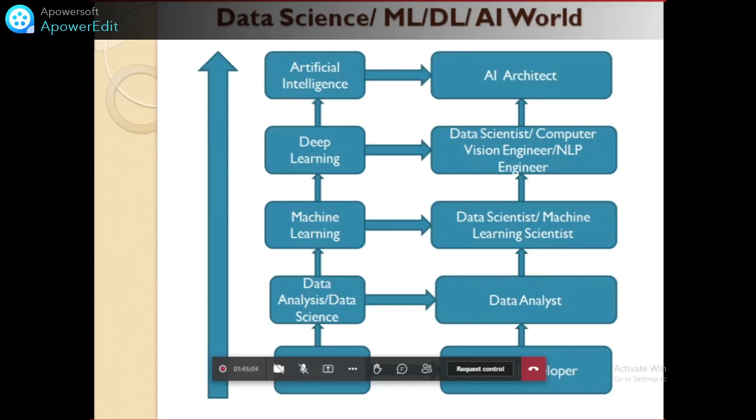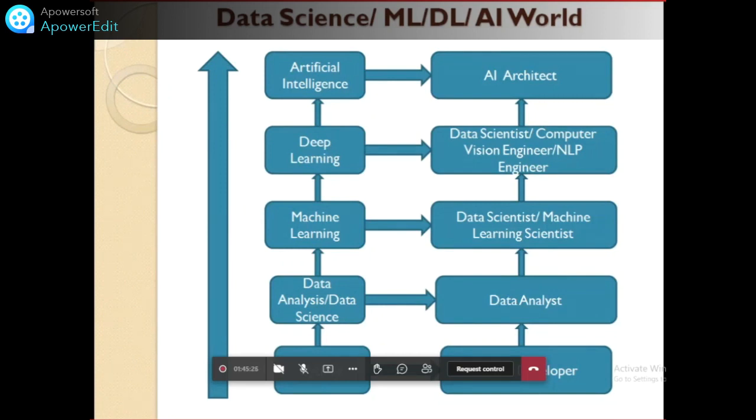First of all, we will learn the Python programming language. There are many programming languages available in the market. Python is one of them, the most dominant language in the market. So the first step is to learn Python for data science. Once we learn Python for data science, then the second step is data science or data analysis.